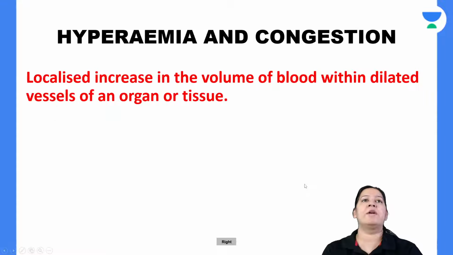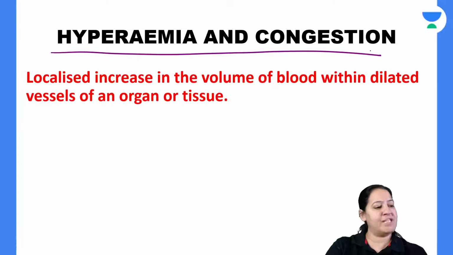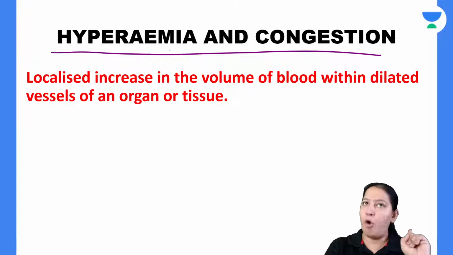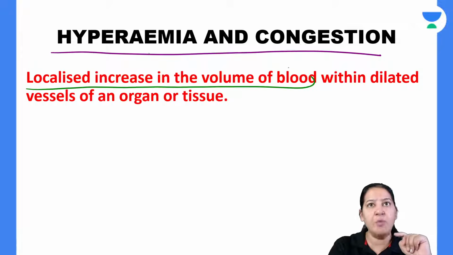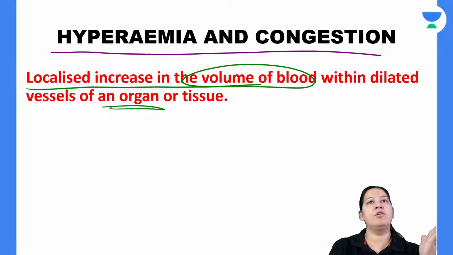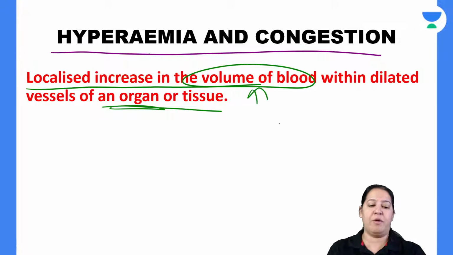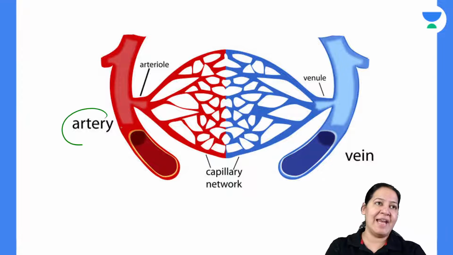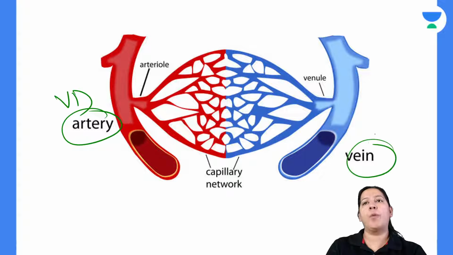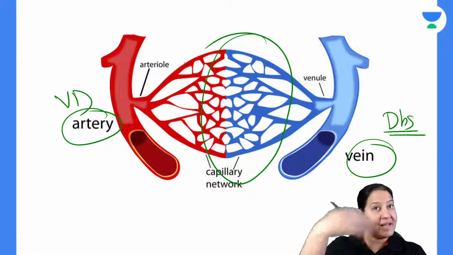Now read it. What is hyperemia? What is congestion? I've already explained the basic concept. The meaning of both is the same. That is a localized increase in volume of blood within the organ or the tissue. So that is the common definition for both. So you can see, either dilate the artery or obstruct the vein. In both ways you are increasing the blood inside the organ.